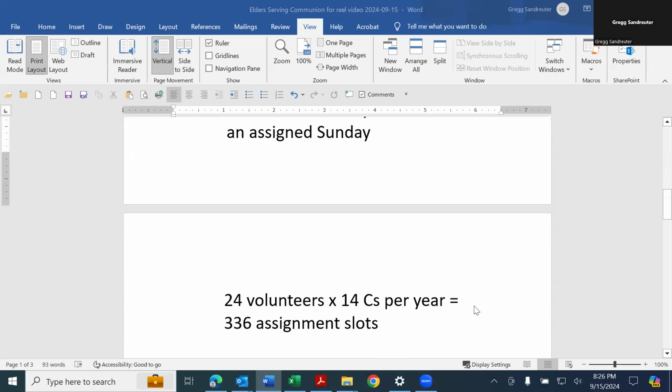If we go down to the math of things, we have a very busy communion schedule at White Memorial. We have 24 volunteers who are needed for each communion Sunday. And with 14 communions per year, that's 1 per month plus Ash Wednesday and Maundy Thursday. That's 336 assignment slots in our annual calendar. Because of that, it greatly helps the committee if you can manage your own substitutions through the system, and that way we can organize other elements.